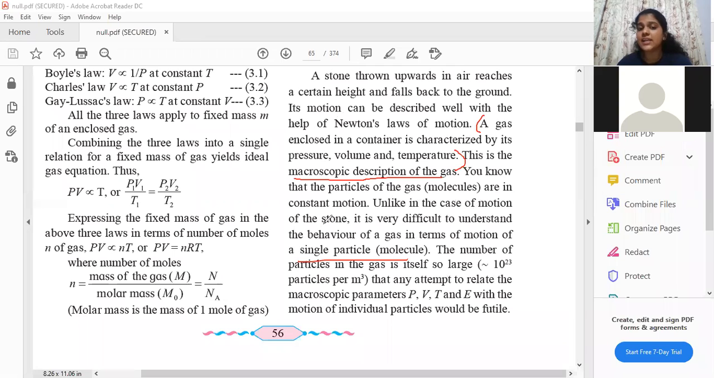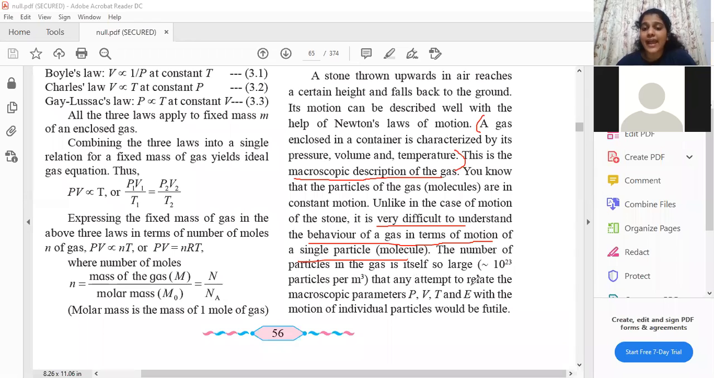Unlike in the case of motion of a stone, it is very difficult to understand the behavior of a gas in terms of motion of a single particle. You can underline this. The number of particles in the gas itself is so large, approximately 10 raised to 23 particles per meter cube. Because one mole has the Avogadro number of molecules in it, right? Or particles in it. So there are so many moles and so many particles, right?